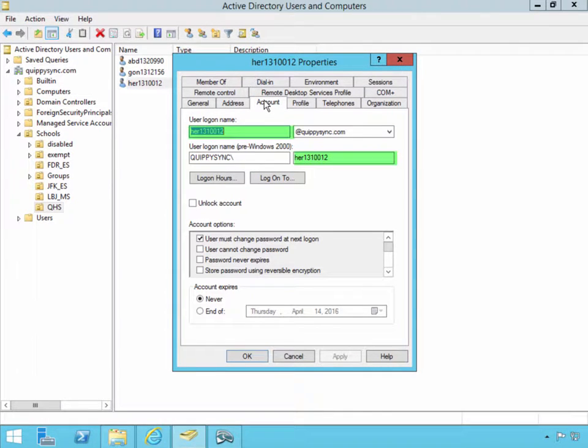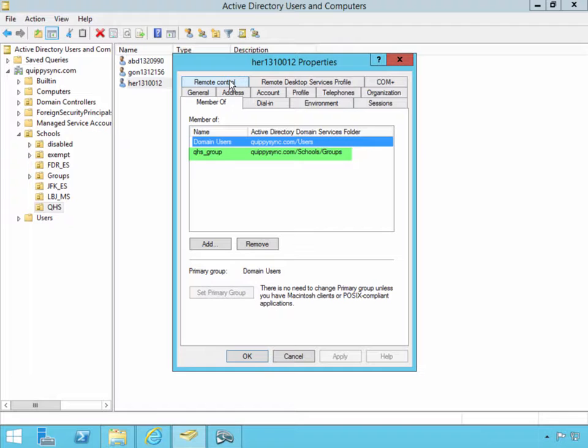Notice the user logon information consists of the first 3 alpha characters of the student's last name, followed by their ID number. This is just one example of a naming convention your organization might use. If your organization uses a different naming convention, and you most likely do, this can be changed with a few simple lines of code. The user has also been added to the proper group.